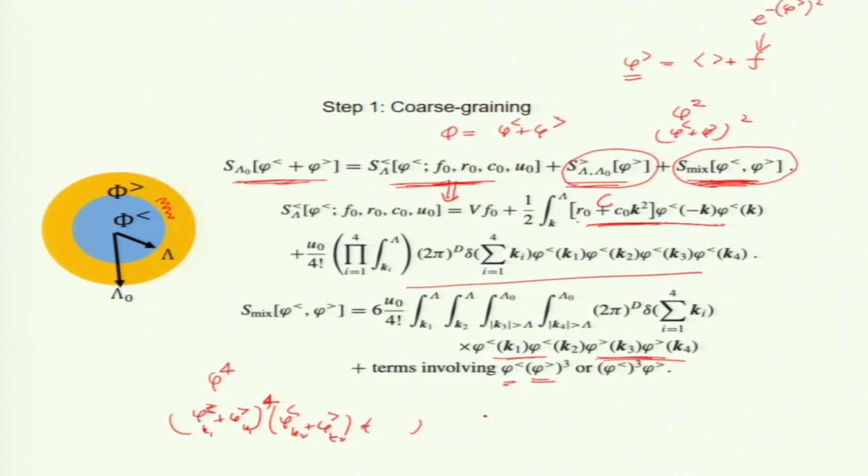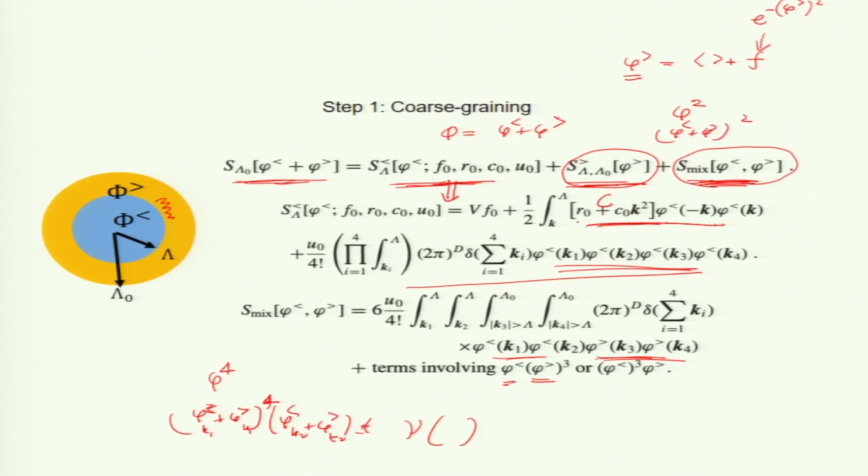So, what will the terms involve? 4 phi less, which is here, and in this product there will be 4 phi greater, that will be here, correct? When I write this product, what do the terms look like?